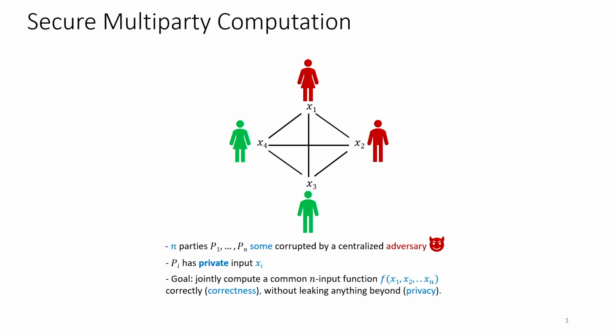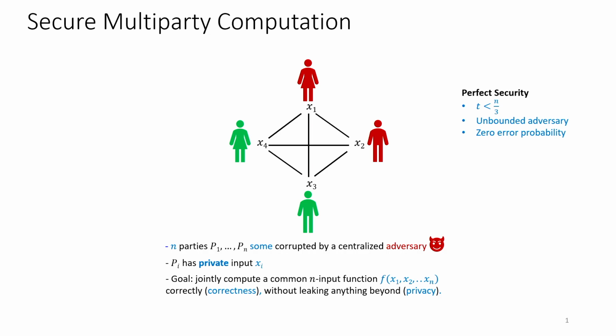Now, based on various parameters such as the threshold of corruption, the nature of the adversary, and so on, there are various settings which have been considered in the literature, and in our work, we focus on one such setting, that is perfect security. Here, a threshold of t less than n by 3 is known to be necessary and sufficient. The adversary is unboundedly powerful, and there is zero error probability in the output computed.